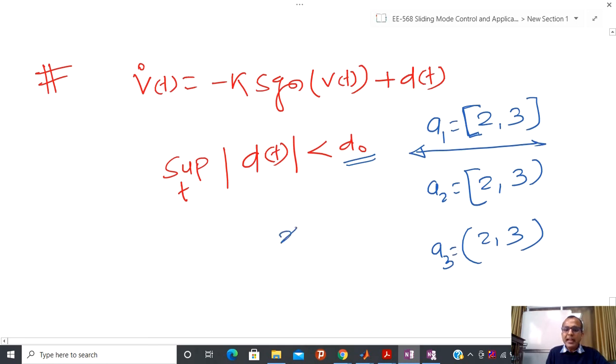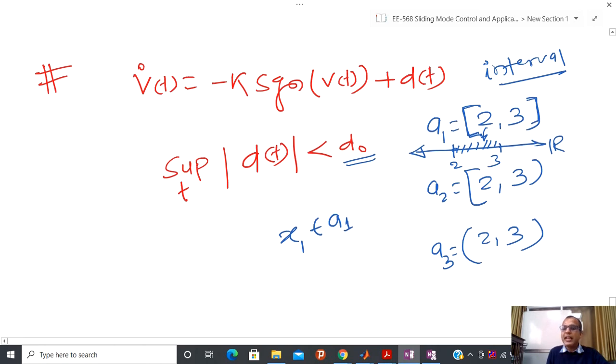So if I am telling that x1 belongs to A1, then we are able to understand that x1 is either 2 or 3 or lies between 2 and 3. So basically this is 2 and 3, and I am able to tell about each and every point, including these two boundary points also, whenever we are writing this kind of interval. A subset of the real numbers is called an interval. So we are denoting a closed interval like this.